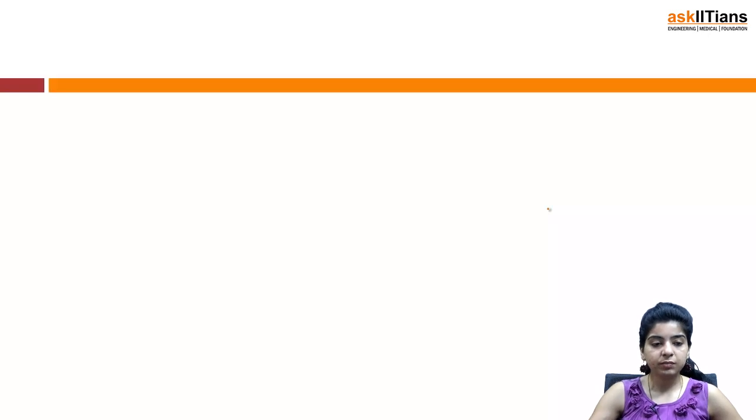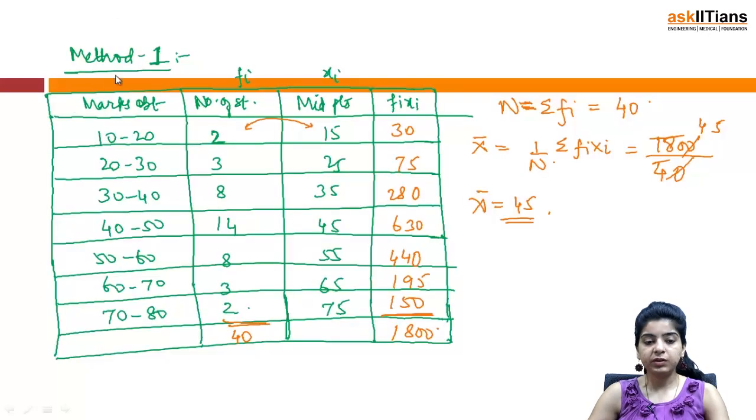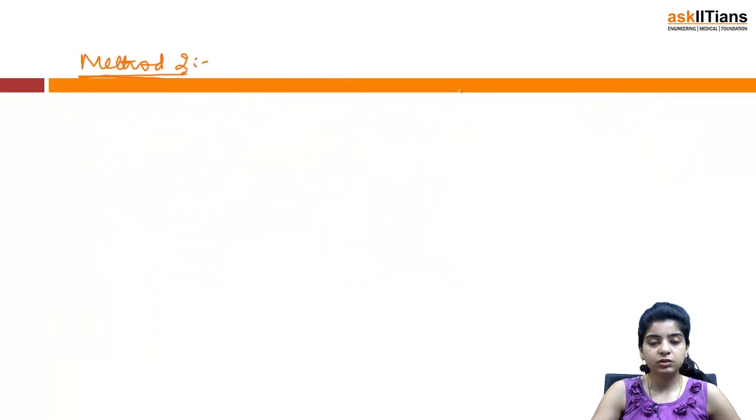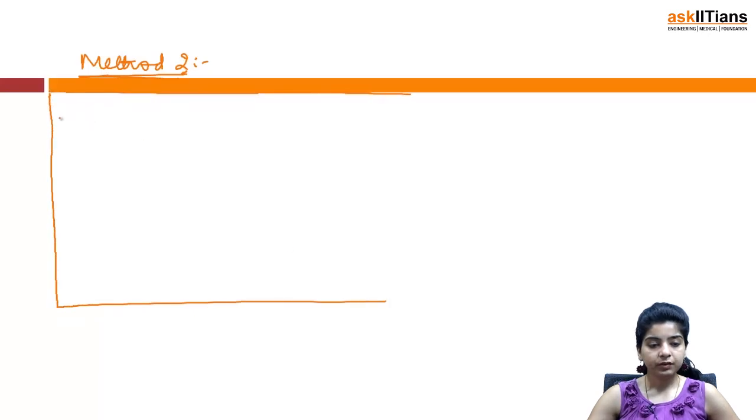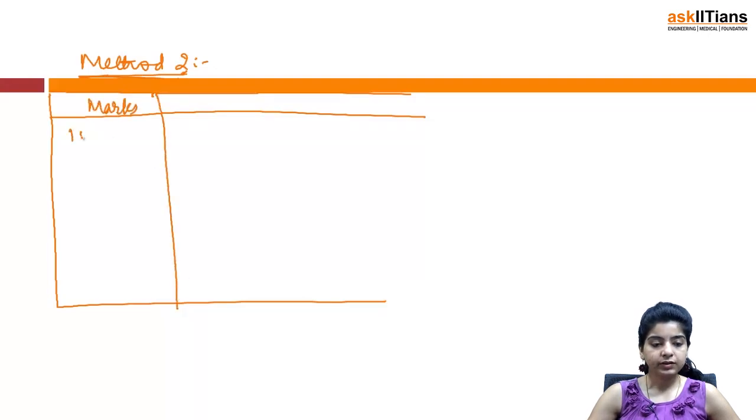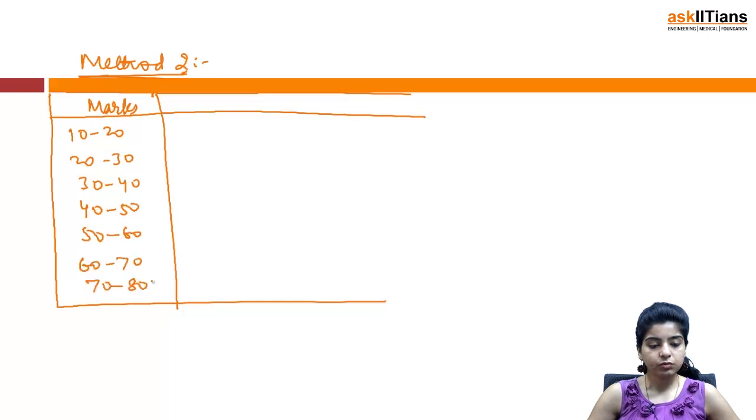Now let us discuss another method that we discussed, that is the method of assumed mean. As per me this is the easiest possible method that you can use, because you don't need to remember anything in this method. Again we will be preparing a similar table. Here you will have marks obtained, that's 10 to 20, 20 to 30, 30 to 40, 40 to 50, 50 to 60, 60 to 70 and 70 to 80.